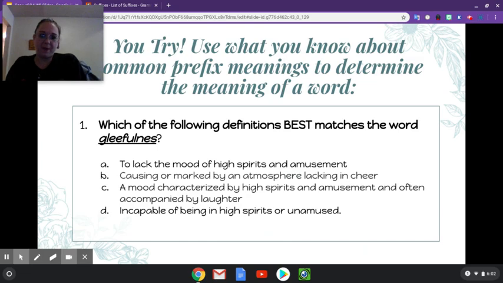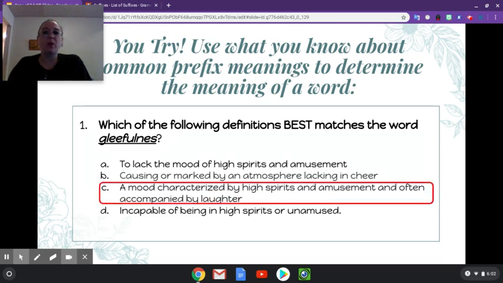Now you try. Which of the following definitions best matches the word gleefulness? Now look, we know glee. What does glee mean? Think of what the suffix full and what the suffix ness means, or gleeful. There you go: a mood characterized by high spirits and amusement and often accompanied by laughter.